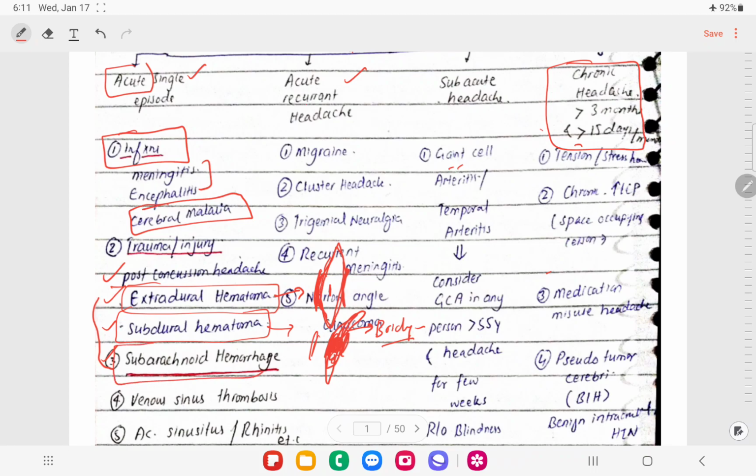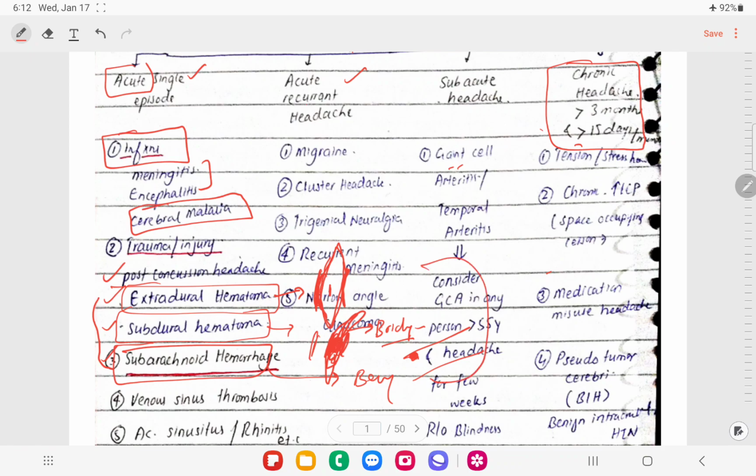In subarachnoid hemorrhage, mostly this is because of berry aneurysm rupture. We have studied that the junction of the anterior communicating artery and anterior cerebral artery is the most common point of the berry aneurysm. It can rupture, and we can see false localizing signs in these patients.